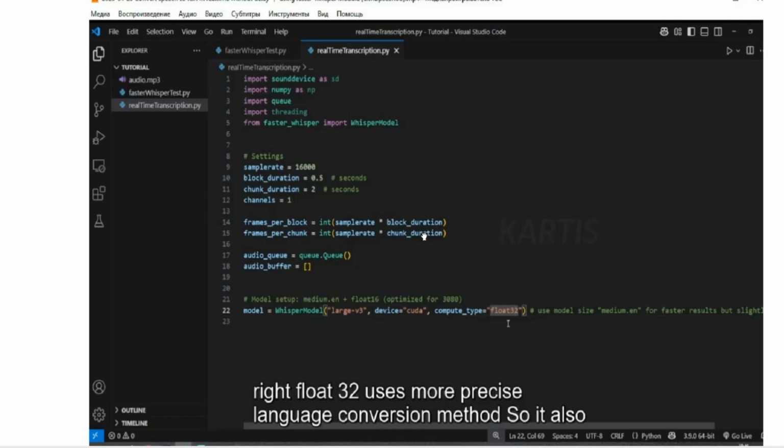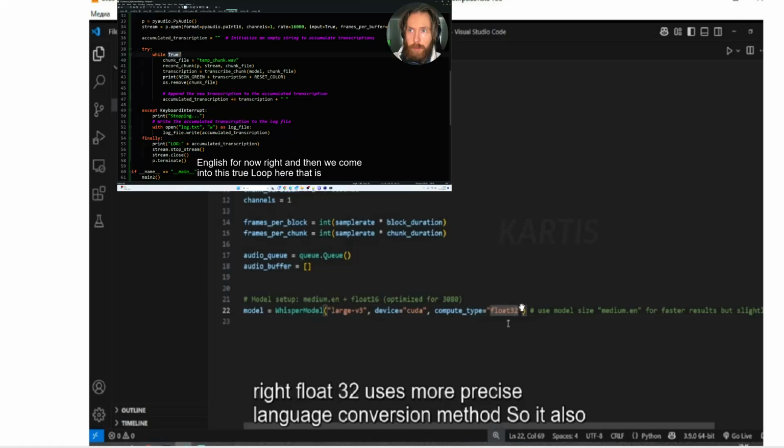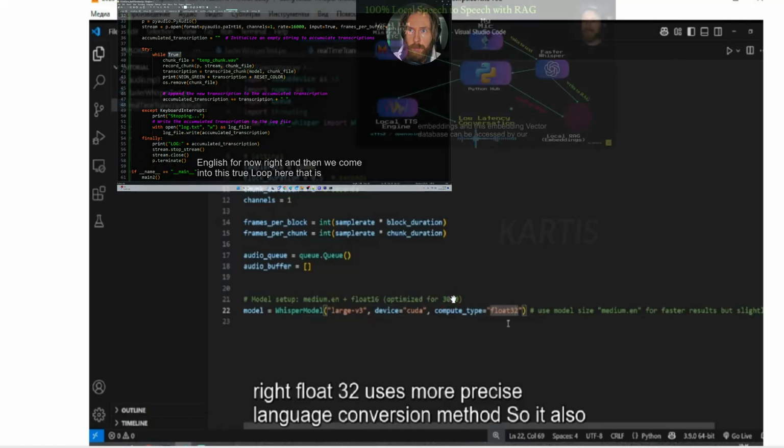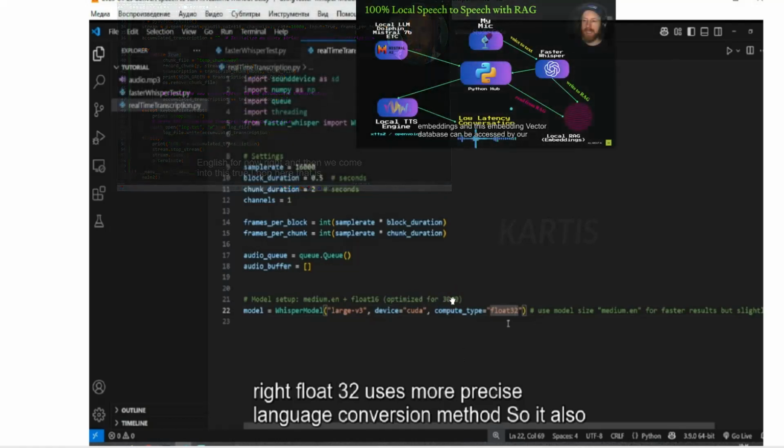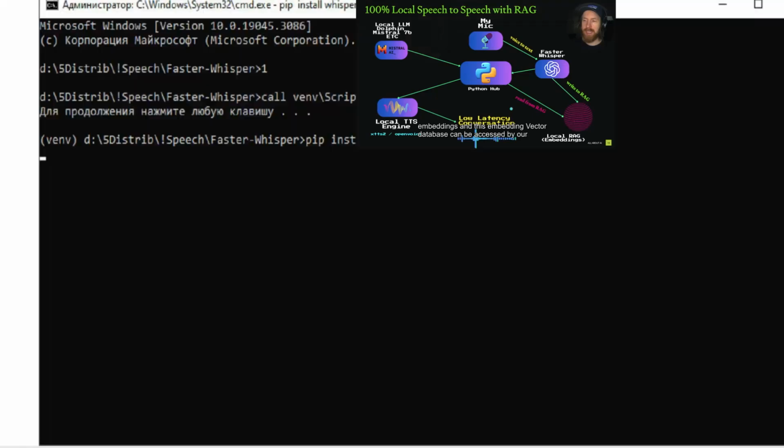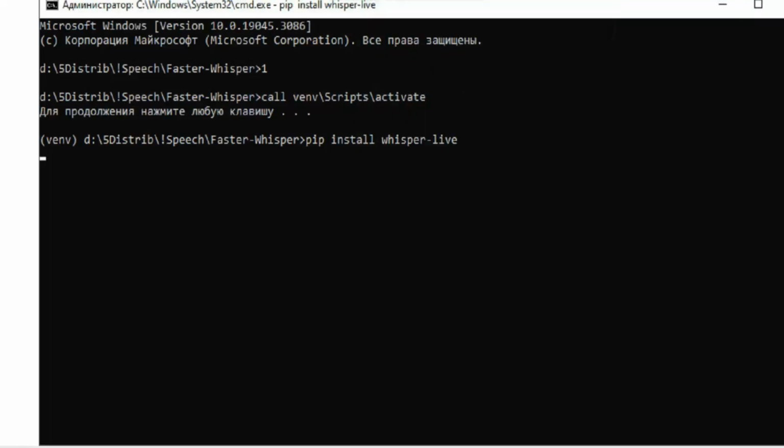I tried a couple of other examples from YouTube by other authors, as they use faster whisper for real-time speech recognition. Those examples did not work well for me either. That is why I reasoned, for example, that they were using faster graphic cards, like in this example with an RTX 3080. So I looked at the second project, the Whisper Live project.